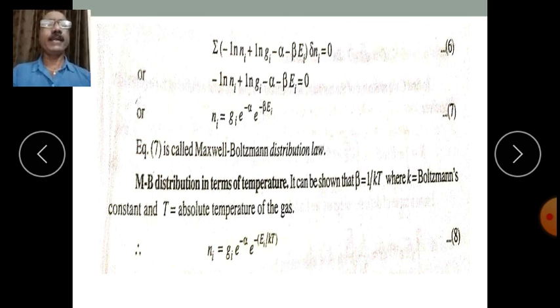The treatment that we have done here is the same in the other two distributions. Only the value of the thermodynamic probability, that is W, is going to change because of the nature of the particles. So with this we come to the end of the video.